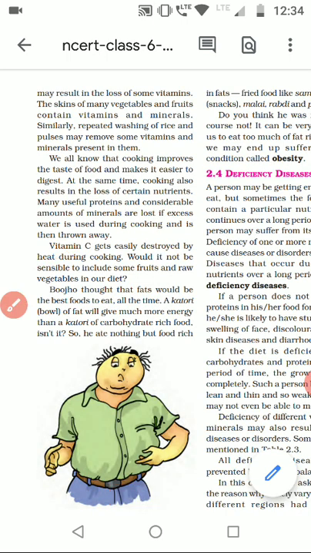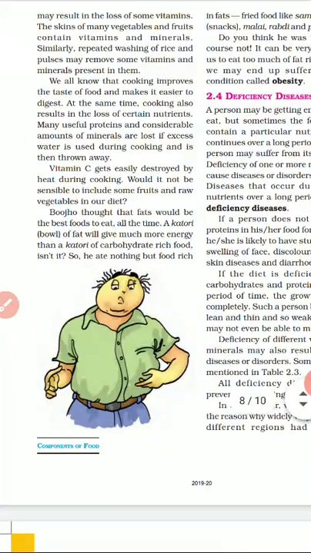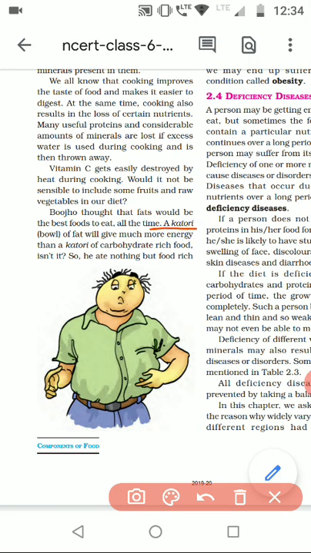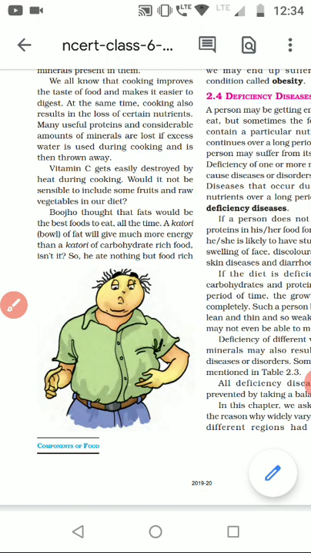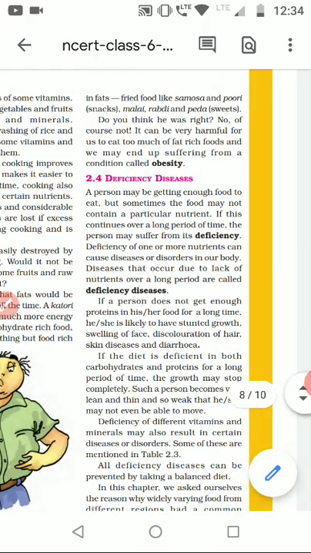The next here given is this boy Bujo, who is very fat, you can see. Why? Because he only takes a katori, a bowl of rice every day, he doesn't take any other food. So what happens because of that? Because of that his body is only getting sugars and starch, but it's not getting roughage, it's not getting the proteins, and so his body has become obese, means heavy weight.